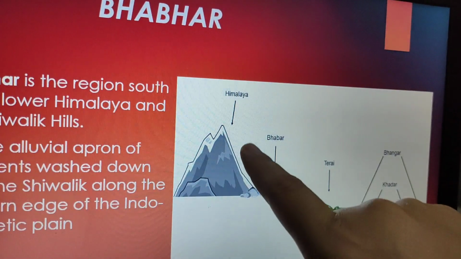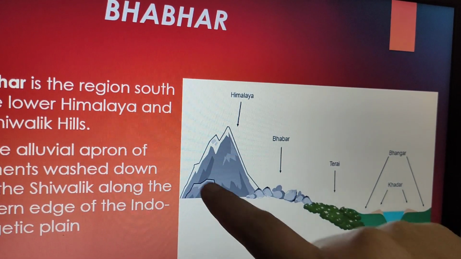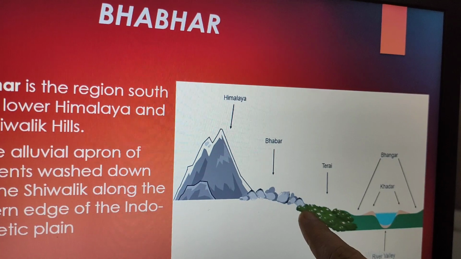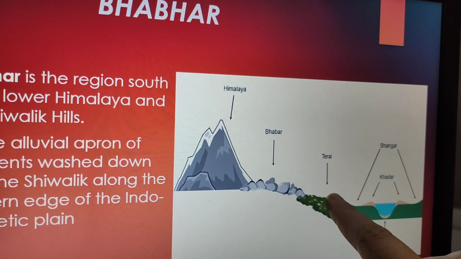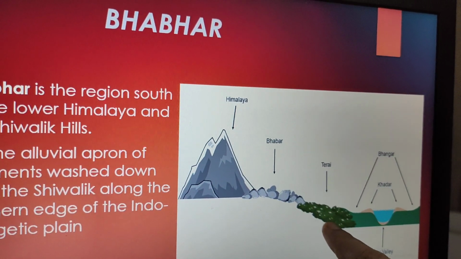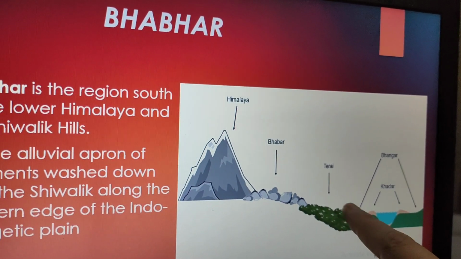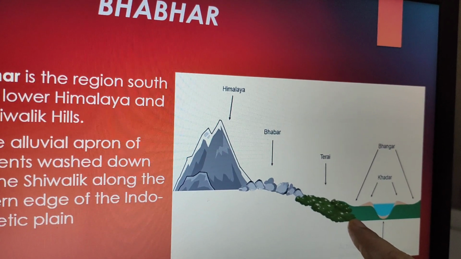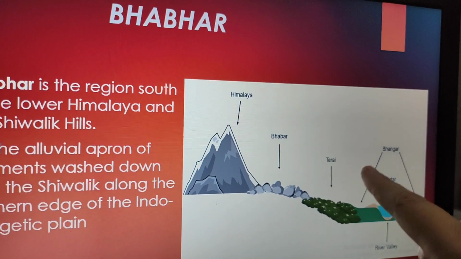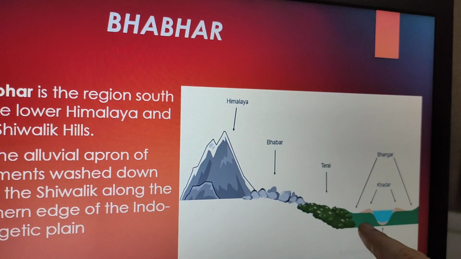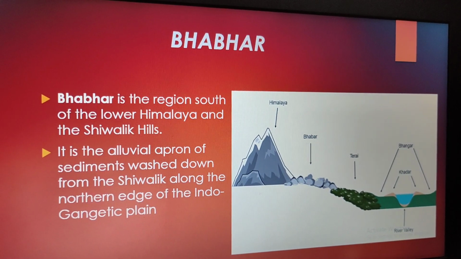Fine. With the flow of the river from the Himalayas, these deposits also come along. They settle down at the foothills of the Himalayas, and then these rivers again re-emerge in the Terai region. That is why it is wet and swampy. Again, these rivers flow and carry deposits. The ones which settle away from the rivers are called Bhangar, and that is why they are not that fertile, because they are old and not replenished over time. Your Khadar deposits, which are near the river areas, are replenished with the flow of water.